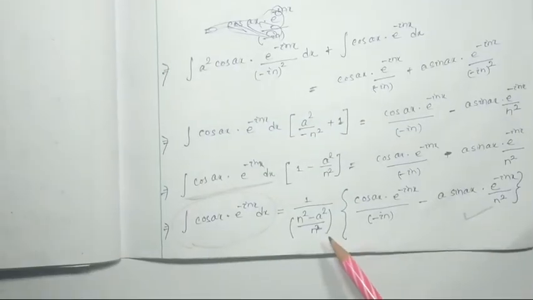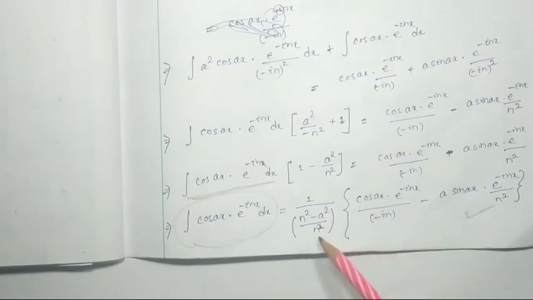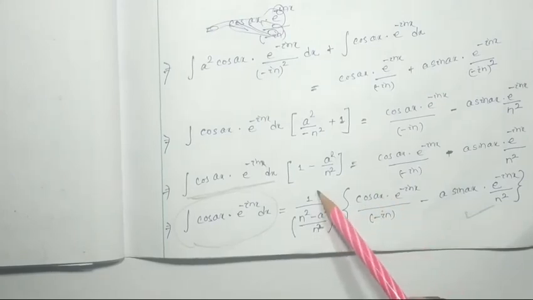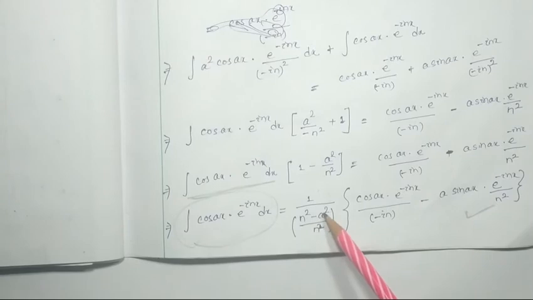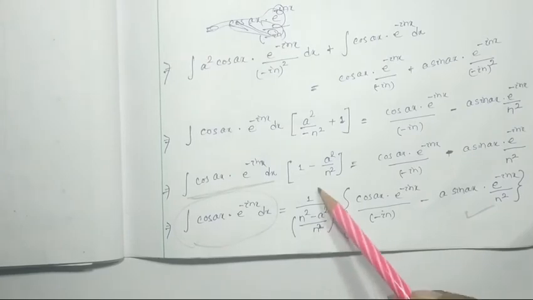Another thing I have done on the next page is that n square has gone to the numerator, because here we have n square minus a square by n square, so n square can be moved to the numerator.